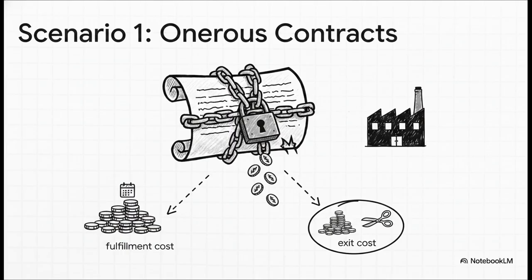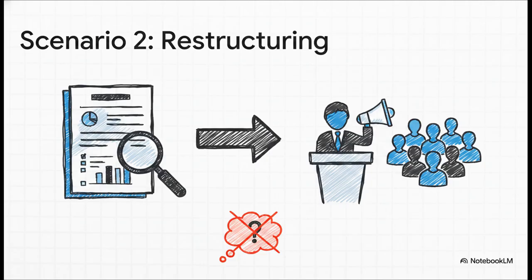for just walking away. And this second scenario, restructuring, is a perfect test of that present obligation rule we talked about. A company can't just create some huge provision because its board is thinking about closing down a division. To book that provision, they have to be formally and demonstrably committed. And this requires 2 key things. A detailed, formal plan must exist, and this is the crucial part: the plan has to be announced to those who will be affected. That announcement is what creates a constructive obligation, which basically makes the company's commitment irreversible in the eyes of the